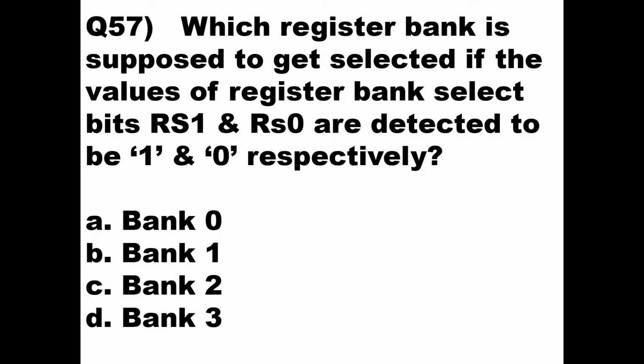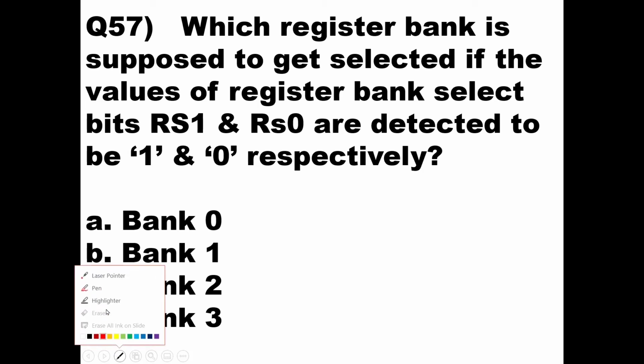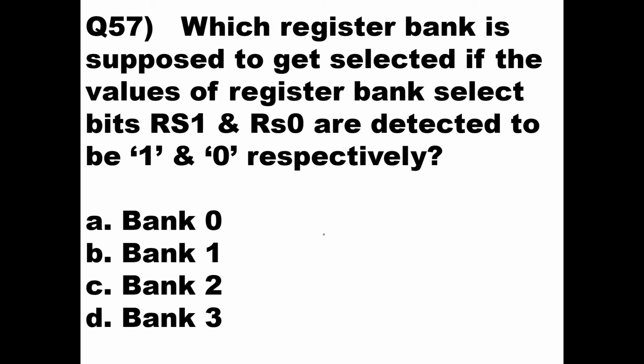Question number 57. Which register bank is supposed to get selected if the values of register bank bits RS0 and RS1 are detected as 1 and 0 respectively? Here, if you see RS1 and RS0, the first combination can be 0 0. If it is 0 0, it is bank 0, so you are indicating bank 0.